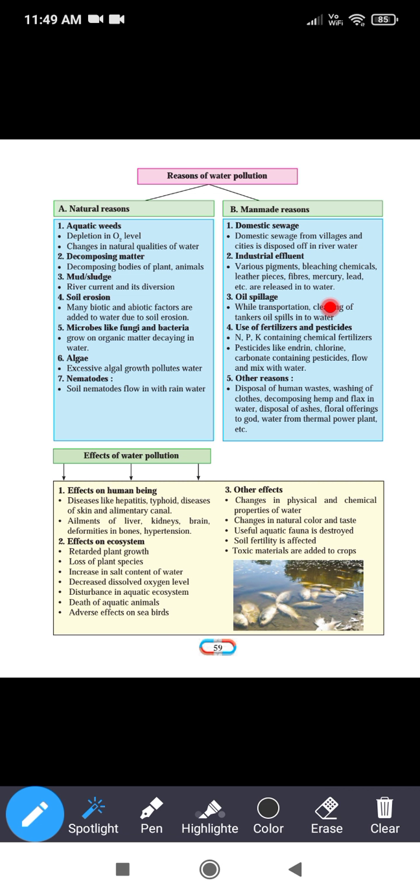Now, during transportation or cleaning of the tank, oil spills into the water.